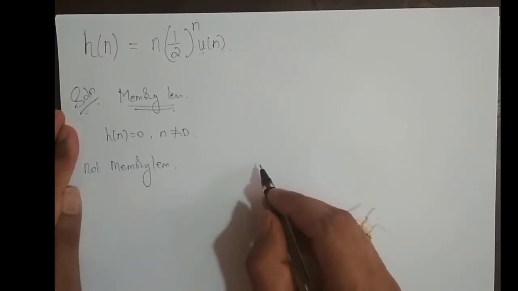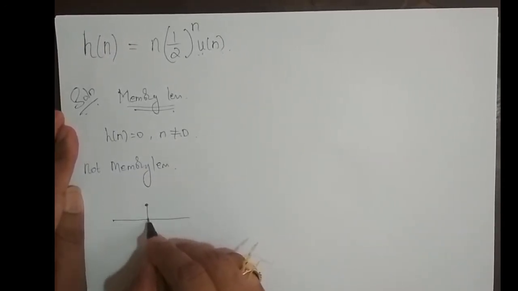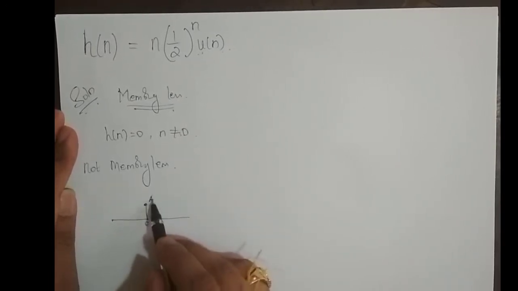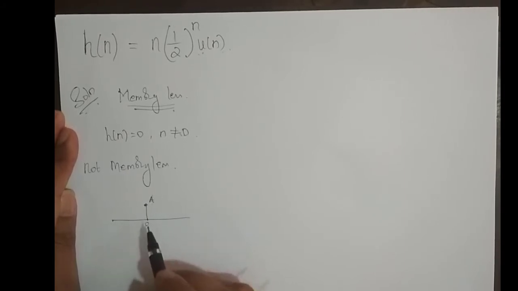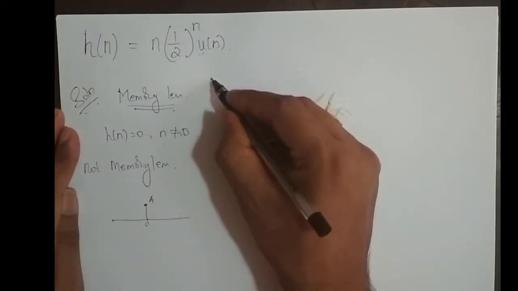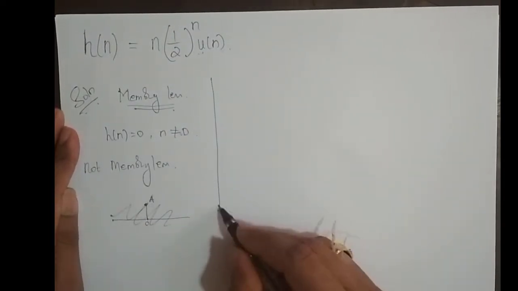So basically, if the impulse response is something like this, at n equal to 0, an impulse with amplitude a, then only the system is memoryless. Otherwise the system has memory. That is the meaning actually.